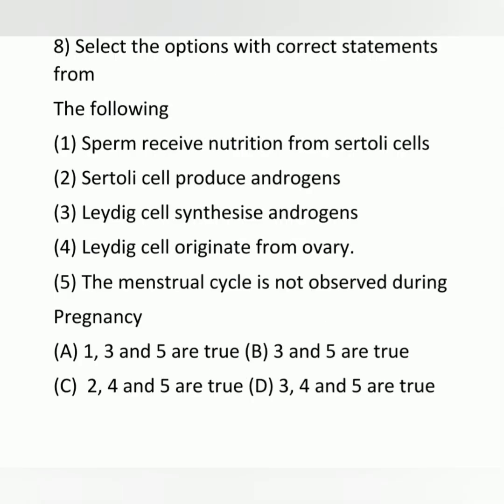Question number 8. Select the option with correct statements from the following. 1. Sperm receive nutrition from Sertoli cells. 2. Sertoli cells produce androgen. 3. Leydig cells synthesize androgen. 4. Leydig cells originate from the ovary. 5. The menstrual cycle is not observed during pregnancy. Here, statements 1, 3 and 5 are true.